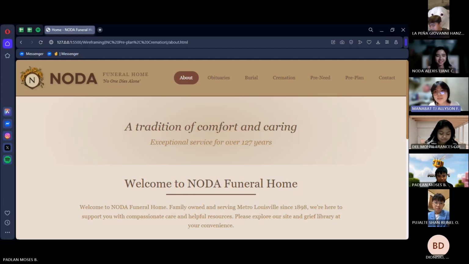Hello, I'm TJ Allison, and I will walk you through the About page of our website. As you open our site, you are first greeted by the navigation bar, which allows users to explore different sections of the website with just a click. This follows the HCI principle of usability, ensuring users can navigate easily without confusion.